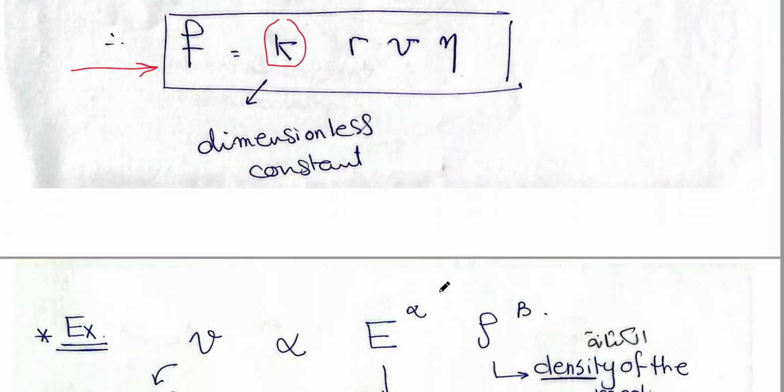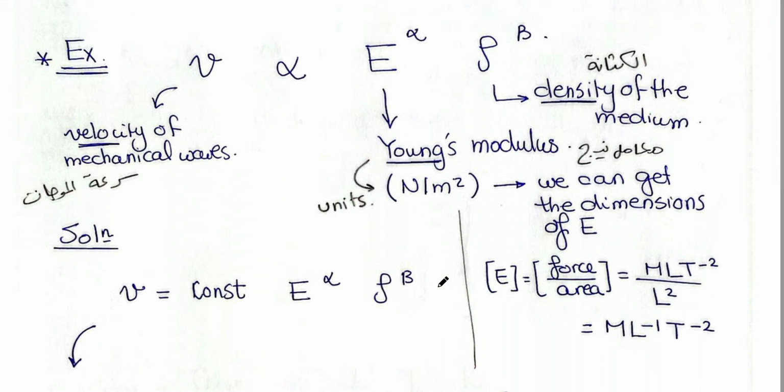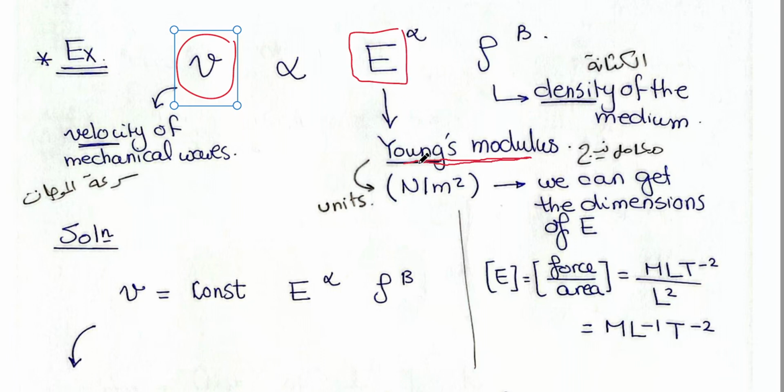Let's check another example of how to find the relation between physical quantities using the dimensional analysis theory. In this example, it's required to find the relation between v, velocity, with E. Here it's Young's modulus. I don't know what Young's modulus is. I will know it in the next chapter. But because I don't know it here in chapter 1, it's given that its unit is Newton per meter square.